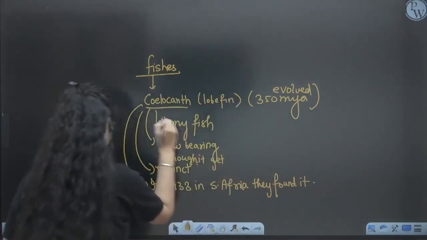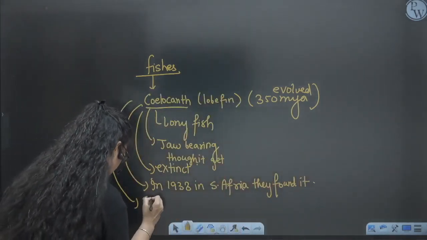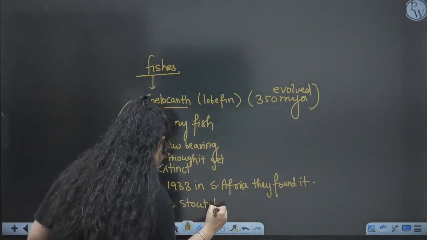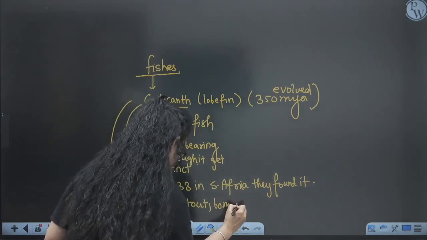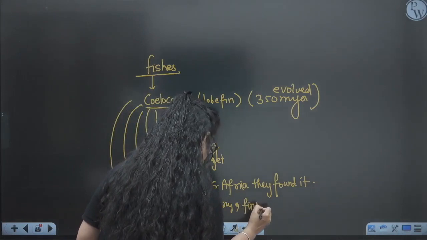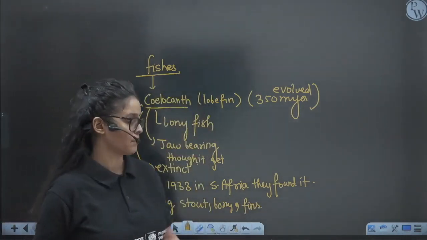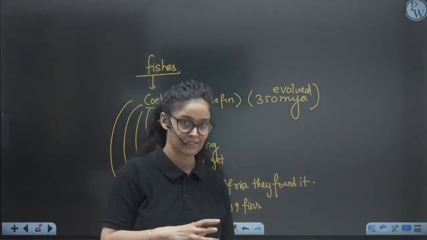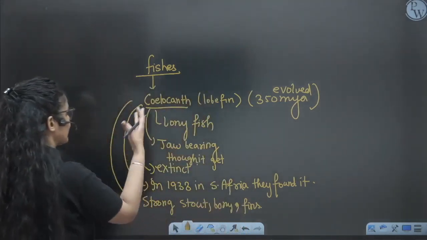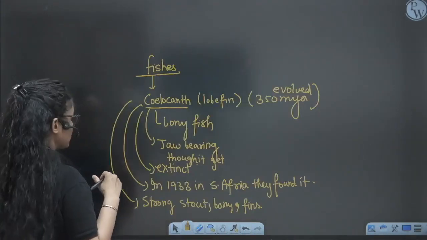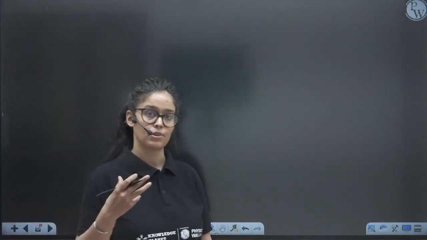They have very, very strong stout. Stout means their mouth. They have a strong mouth. It's bony, having strong fins. It is very strong, stout, bony, and has very strong fins also. And it can move in the water and on land also. So some think that coelacanth also gave rise to the amphibians, right?